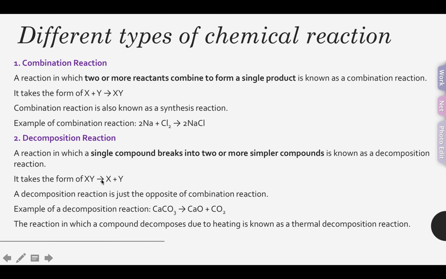So the XY broke out to be X plus Y, and in the combination reaction X plus Y turns out to be XY. An example of decomposition reaction is CaCO3 breaks to CaO plus CO2.